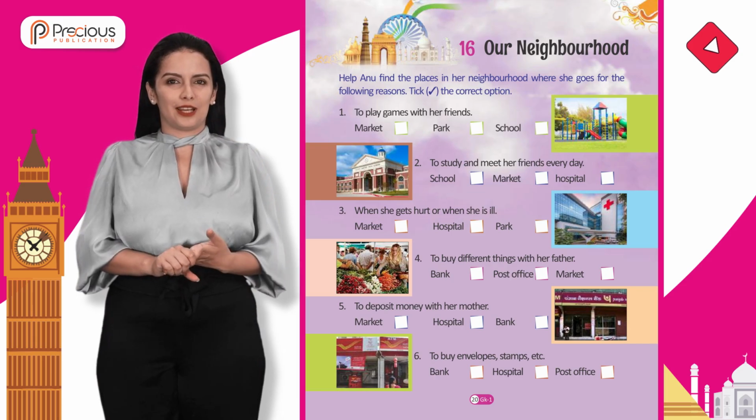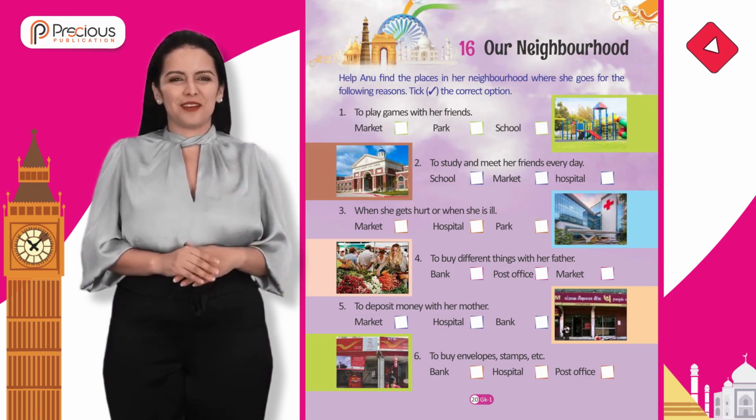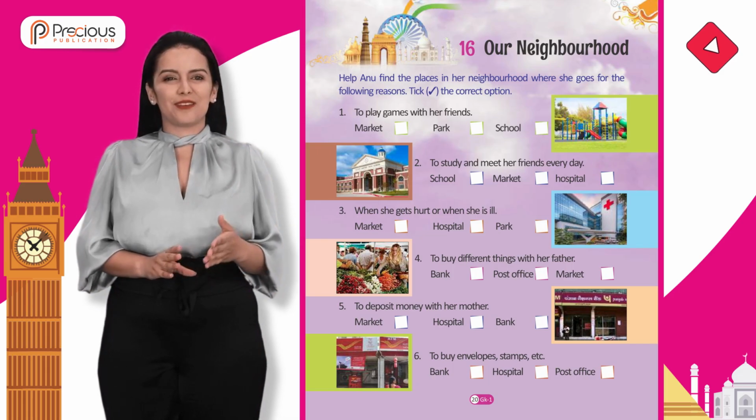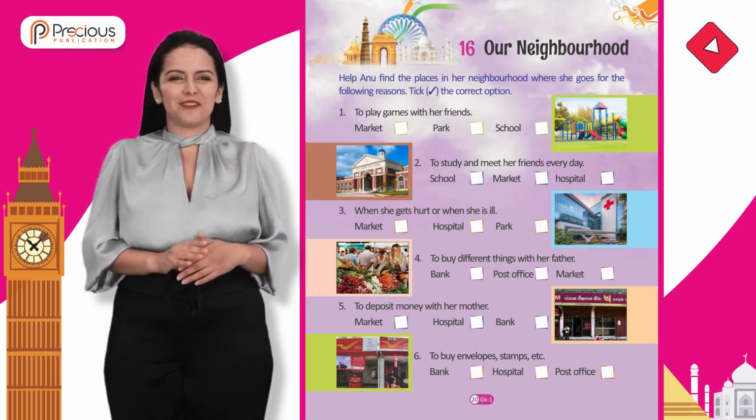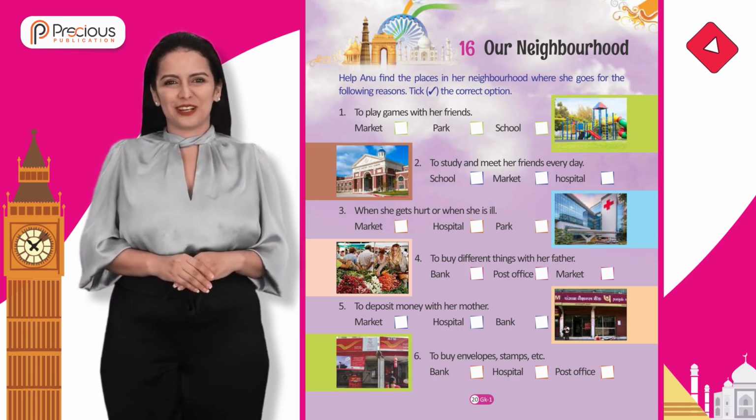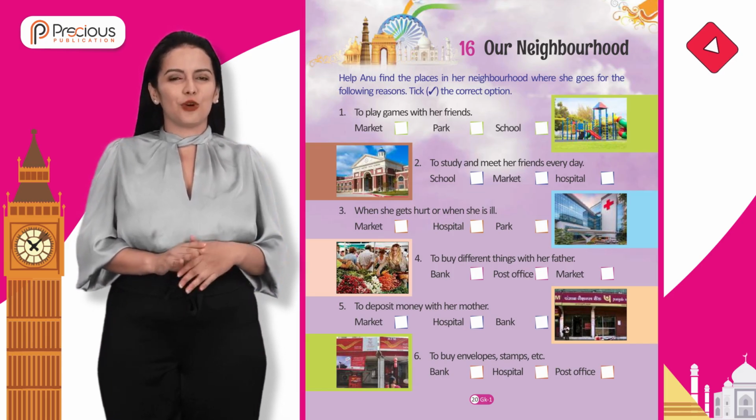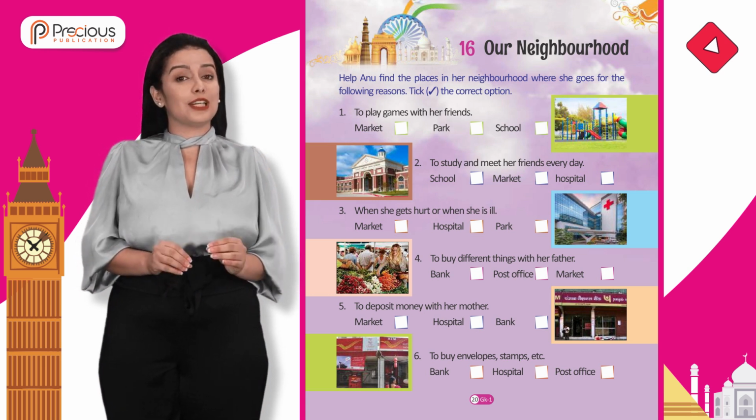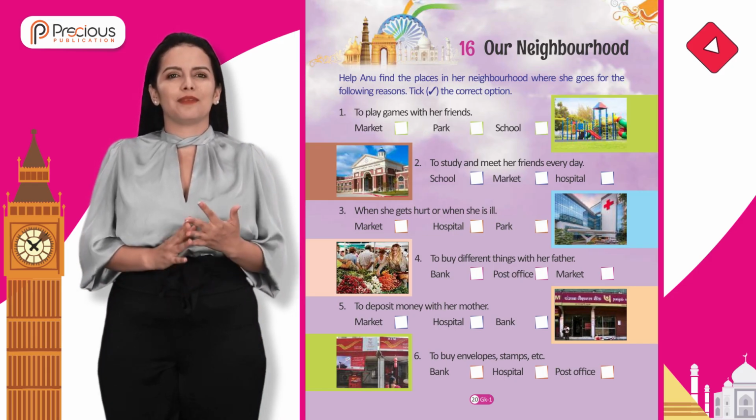Chapter 16. Our neighborhood. Help Anu find the places in her neighborhood where she goes for the following reasons. Tick the correct option. 1. To play games with her friends. Market, park, school. 2. To study and meet her friends every day. School, market, hospital. 3. When she gets hurt or when she is ill. Market, hospital, park.